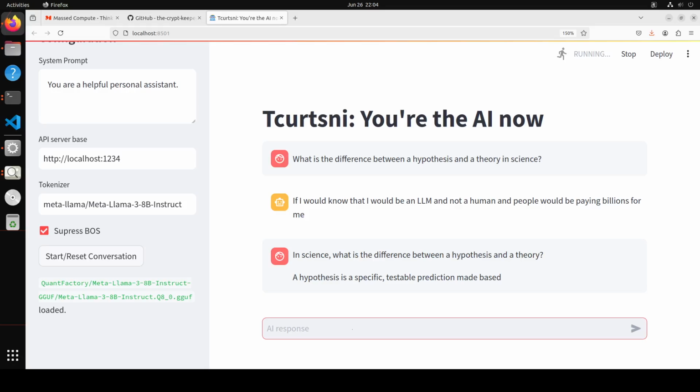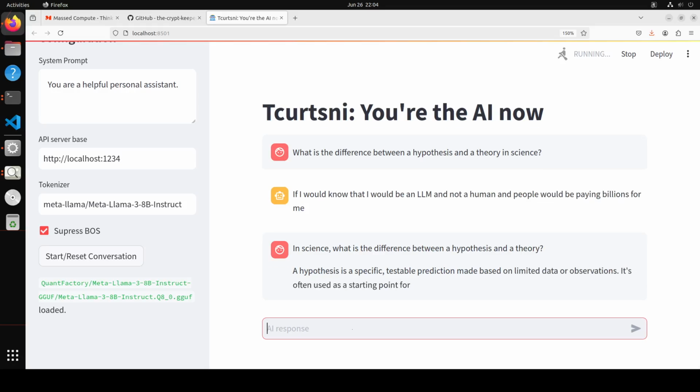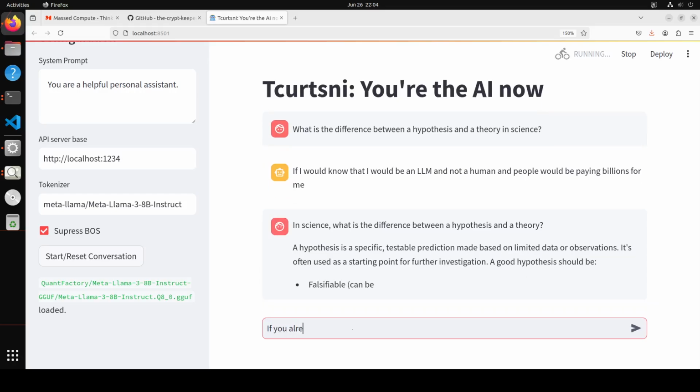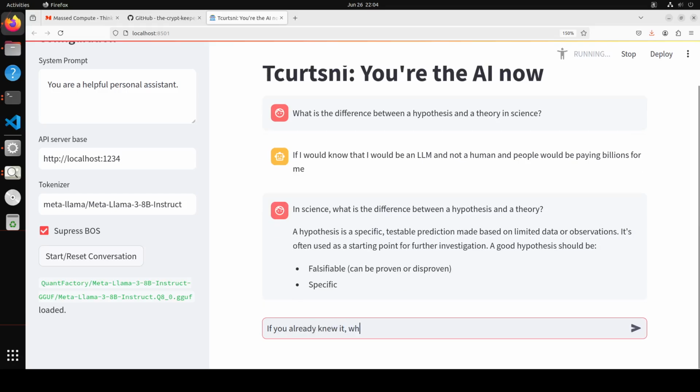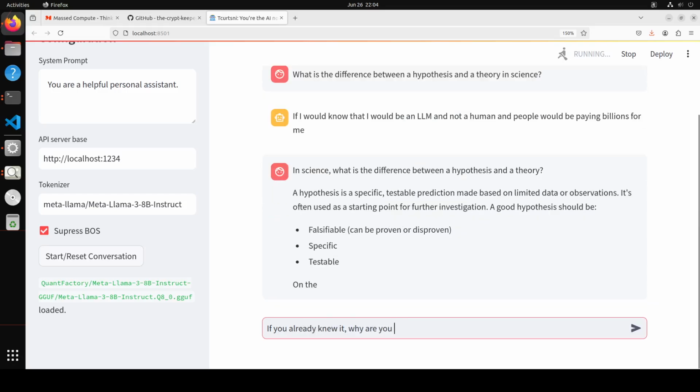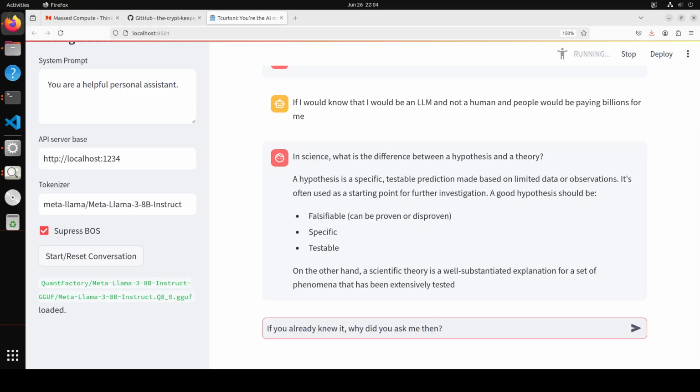Okay, now it is telling me what exactly it is doing. If you already knew it, why did you ask me then? Let's wait for it to finish.